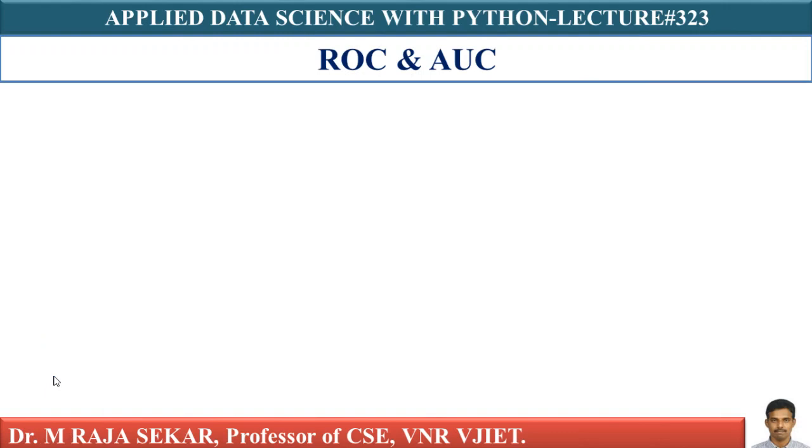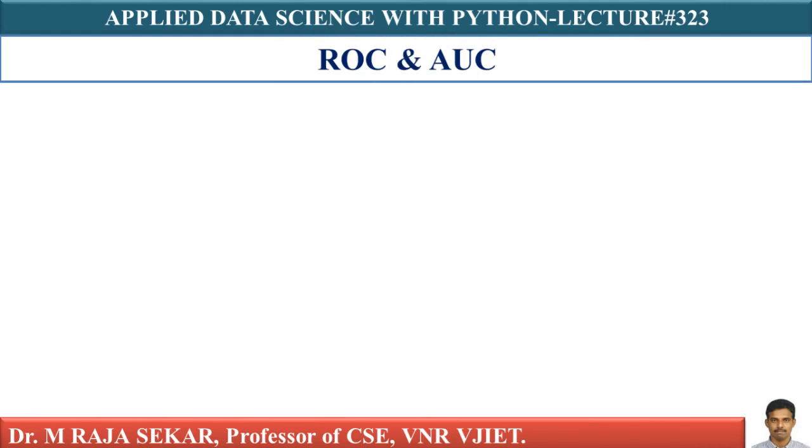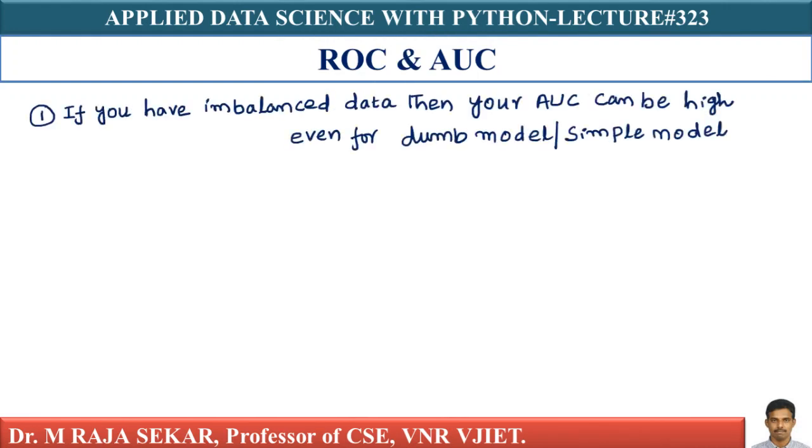In this lecture, I will continue my discussion on ROC and AUC. AUC is a very nice idea. AUC has some brilliant properties. The first property is that if you have imbalanced data, then your AUC can be high even for a dumb model. So AUC is impacted by imbalanced data or by a very simple model.